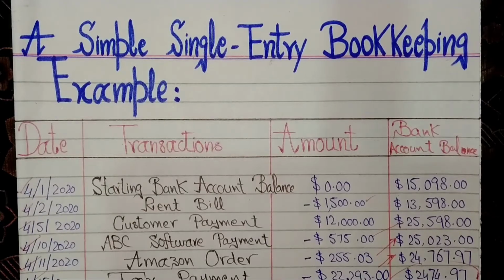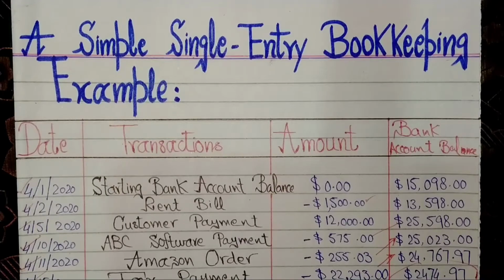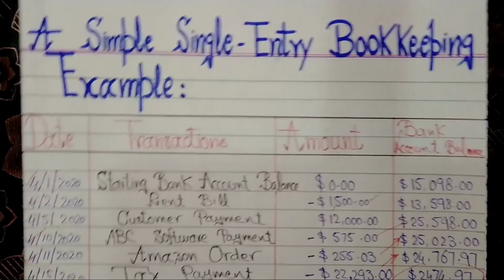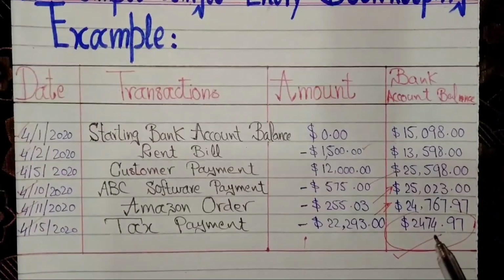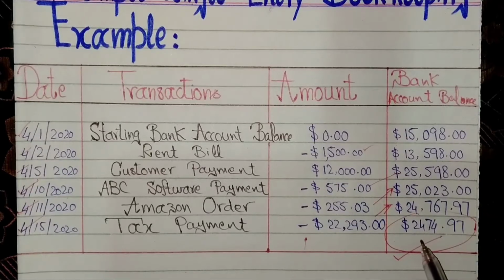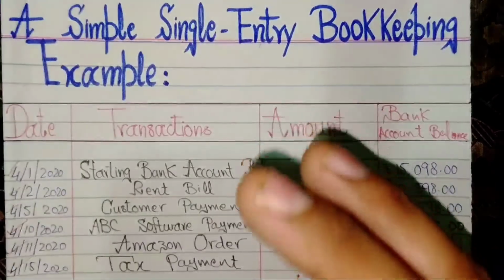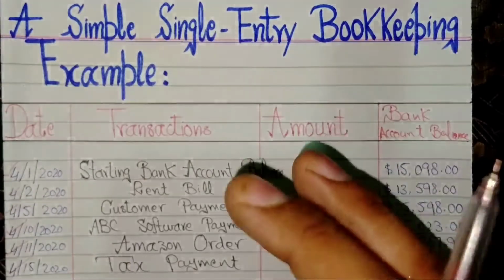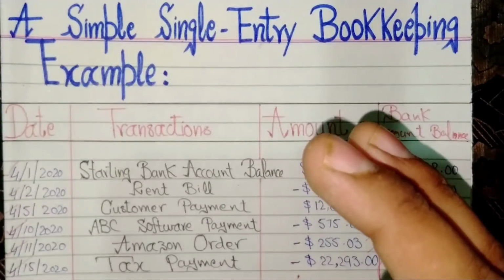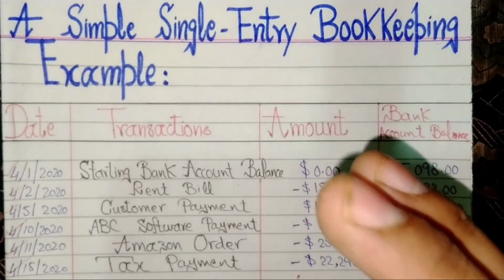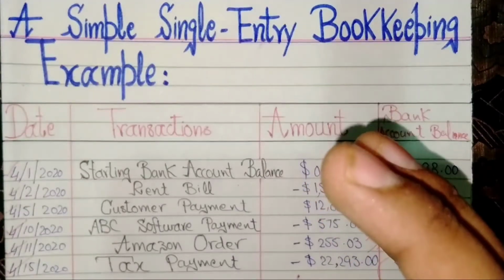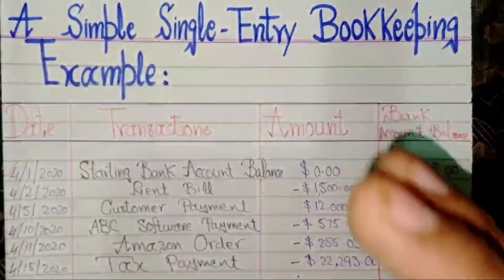After deduction, the remaining and final balance, or cash at bank, is $2,474.97. After this discussion on the concept and example of single entry bookkeeping, you will hopefully be able to enter business transactions in the single entry system.